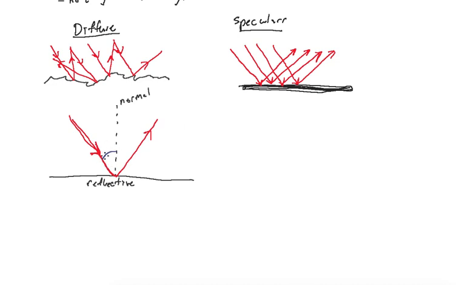So this is the angle it came in at measured from the normal. We're going to call that the incident angle, theta I, and this is going to be the reflected angle, theta R. And what we have is that theta I is going to equal theta R. And that was true up here.